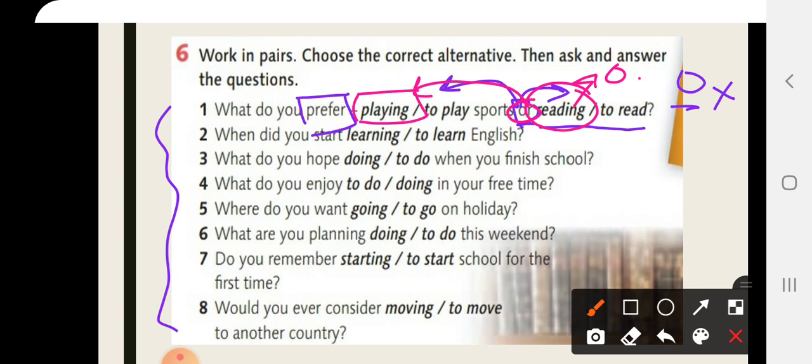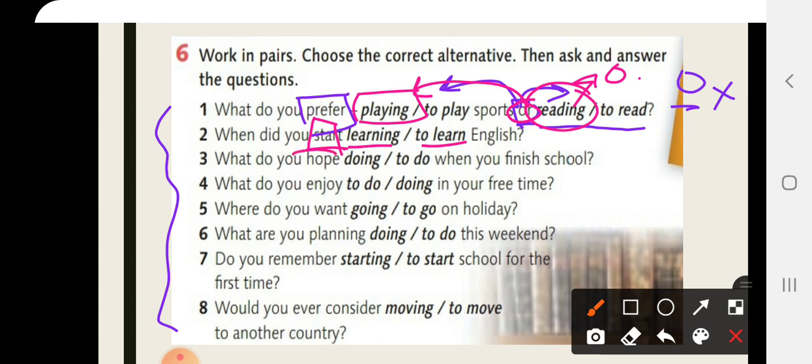Next we have, when did you start learning or to learn English? Now start can be followed by either learning or to learn. So both can be correct. When did you start learning or when did you start to learn English? Both can be correct.